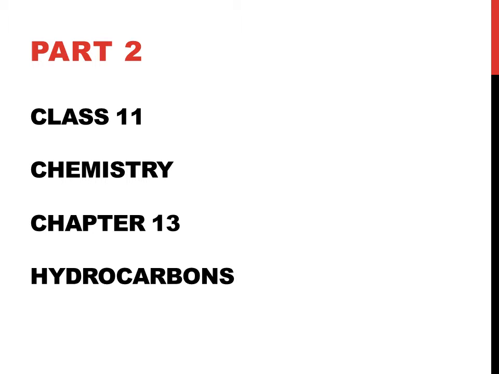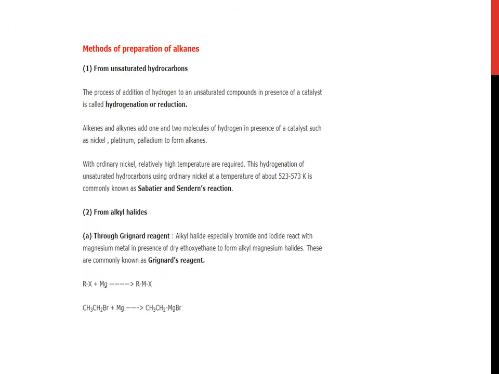Hello students, let us start with part 2 of chapter 13. We have done some work on the IUPAC system related to alkanes, types of alkanes, alicyclic, benzenoid and structures of benzene, and some discussion on ortho, meta, para. It was done in part 1. Now let us start with the second part.